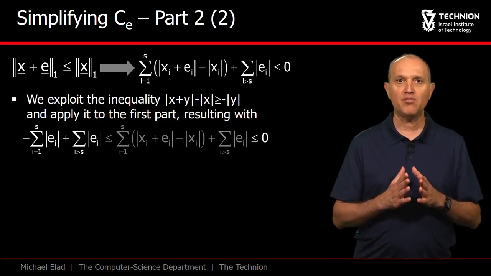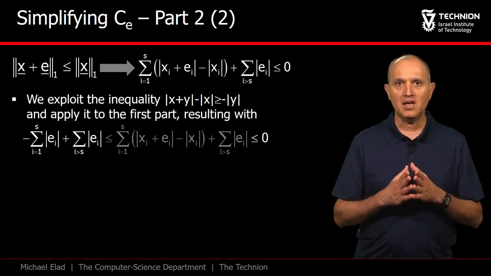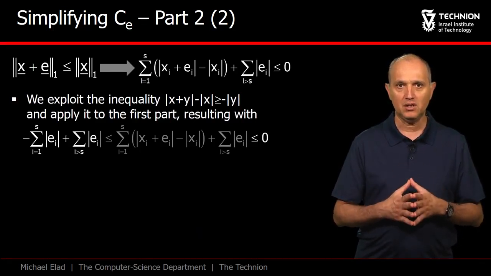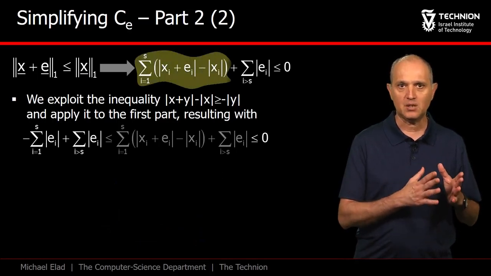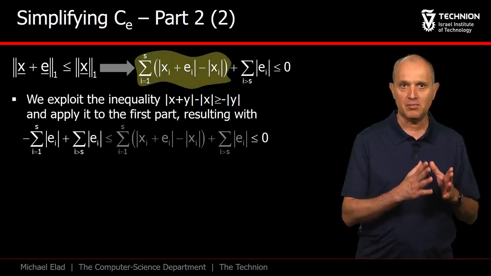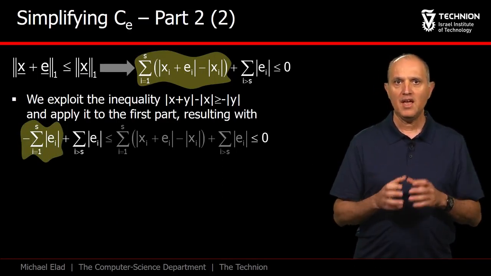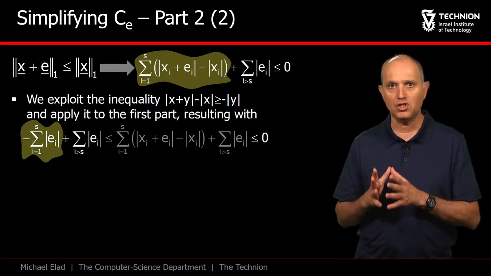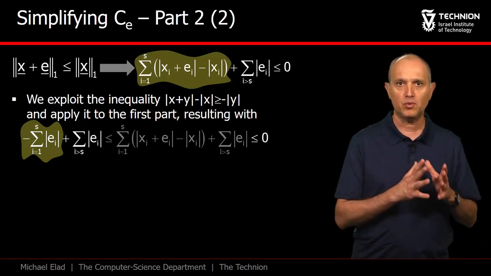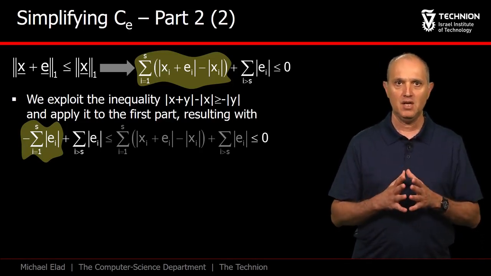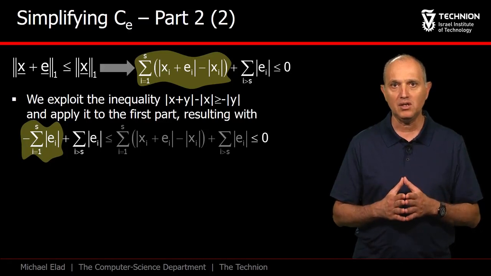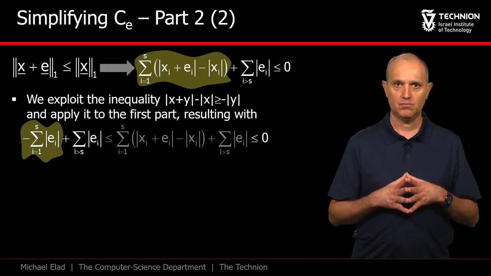Now comes the step of inflation. Relying again on the reverse triangle inequality, we lower bound the left-hand side expression by replacing the elements in the summation by minus the absolute of EI. Any vector E satisfying the original condition satisfies the new form as well, but not vice versa. And thus, imposing the new inequality, we have inflated the set.